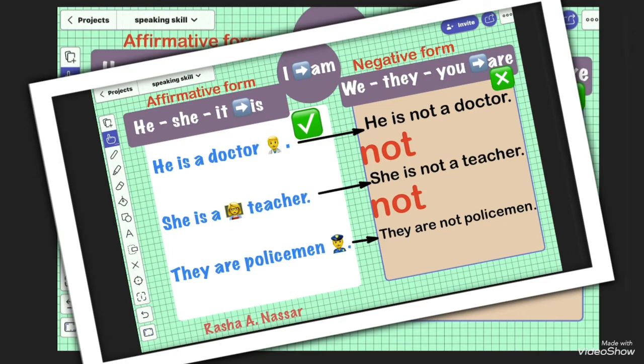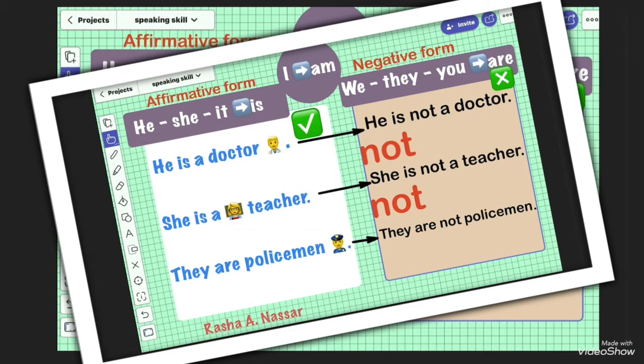So here I cannot say I is, I say I am. And here I cannot say it am, I say it is or she is. And here I can say we are, I cannot say we is. I can say they are, I cannot say they is. So I am; he, she, it with is; and we, they, you with are.